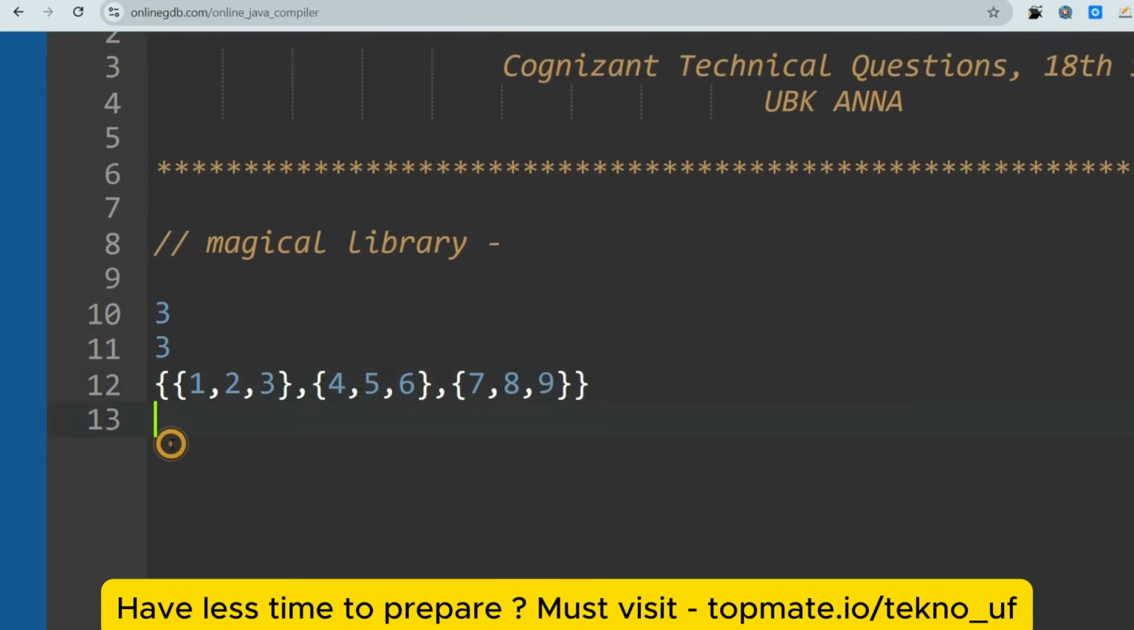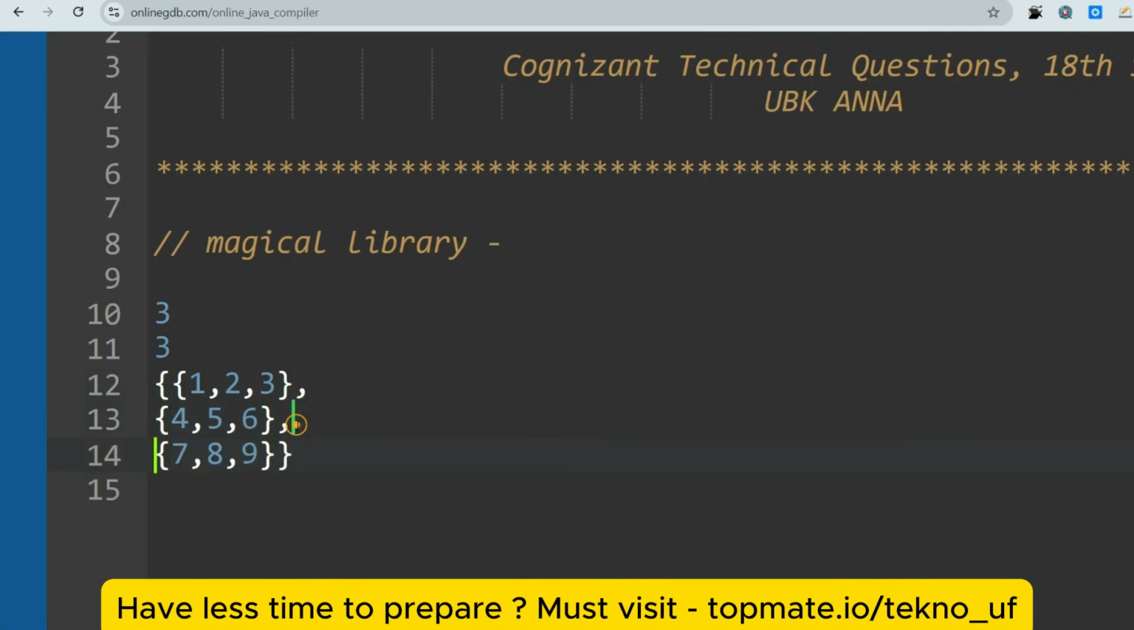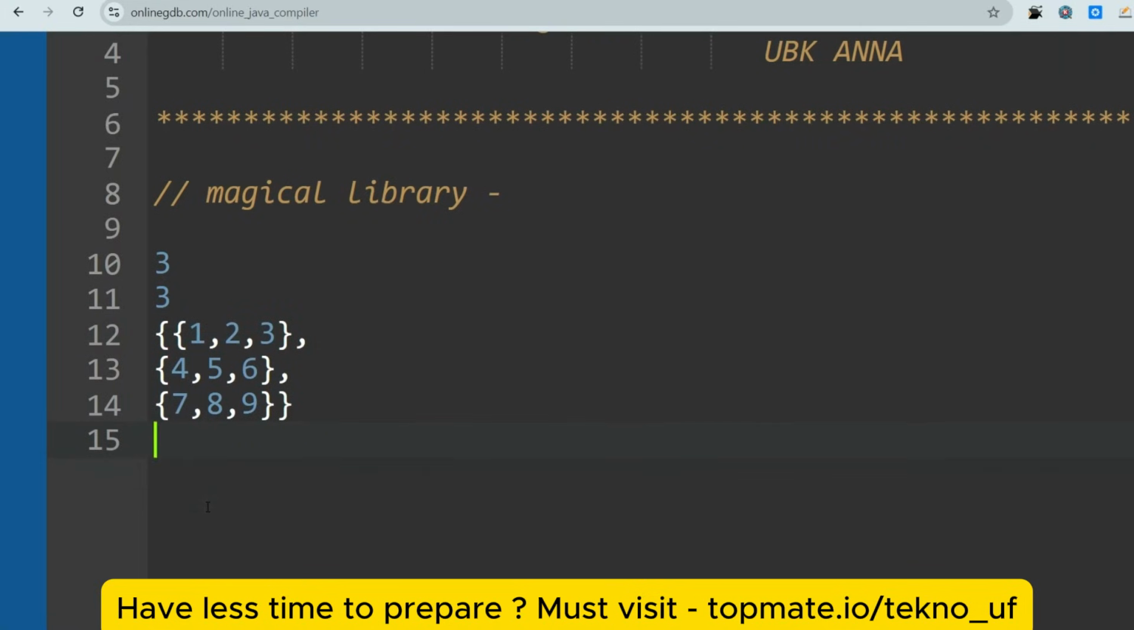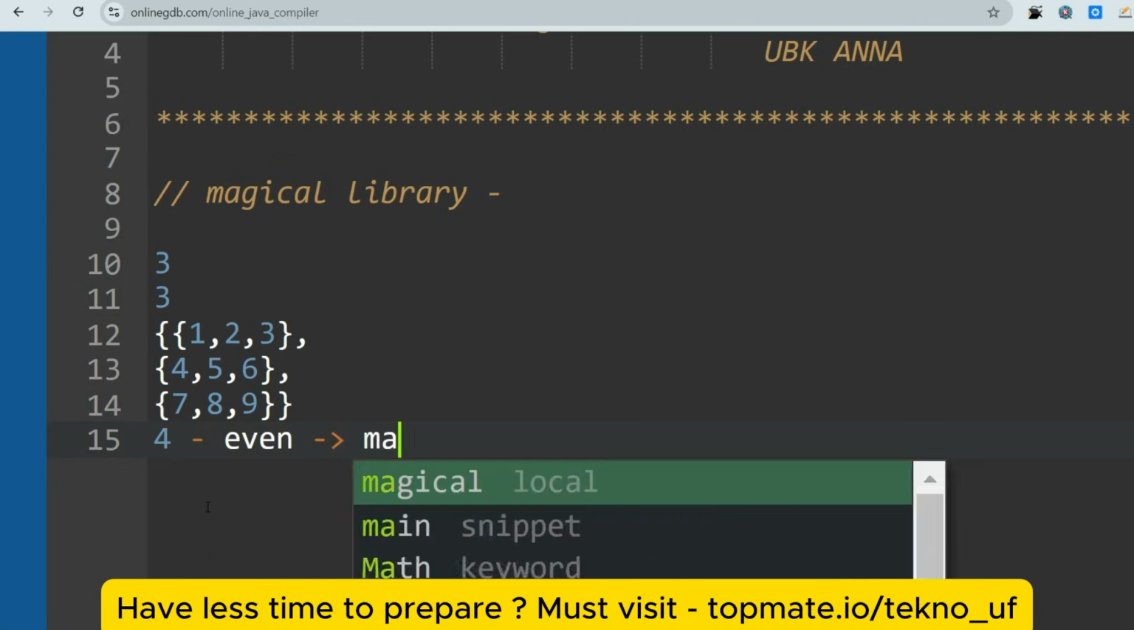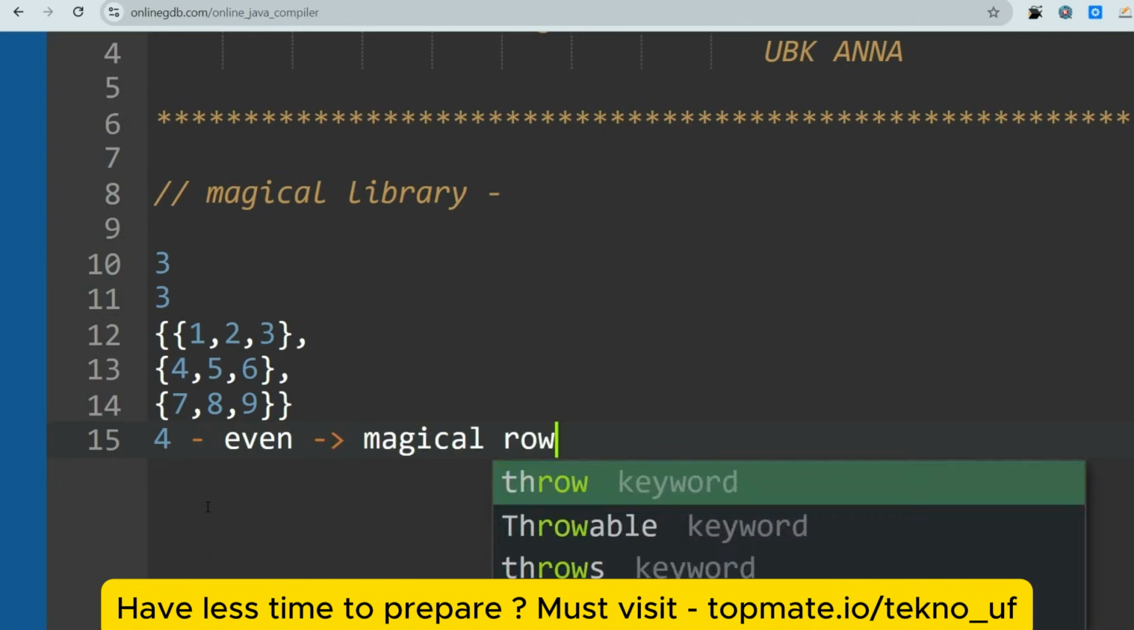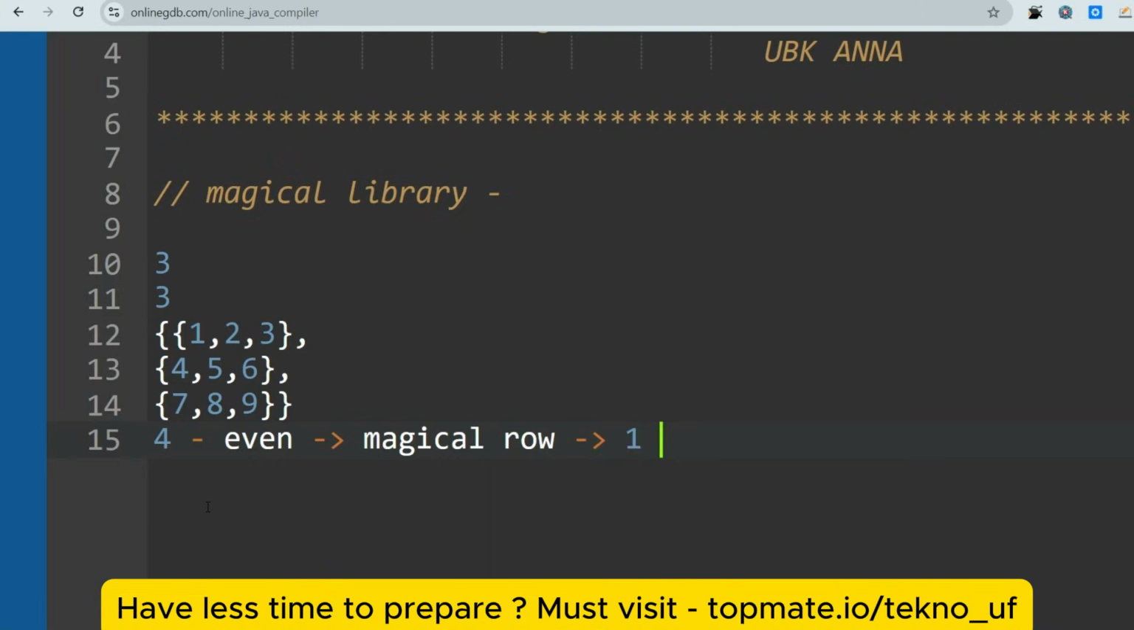Let's say here in the first row, that is 1 2 3. Let me make it more representable: 1 2 3 is the first row, then second row, third row. Here the odd values are 1 and 3. If we add this, it becomes 4. So 4 is even, so your count should be plus 1 because this is a magical row. That's why your count should be 1 at first.